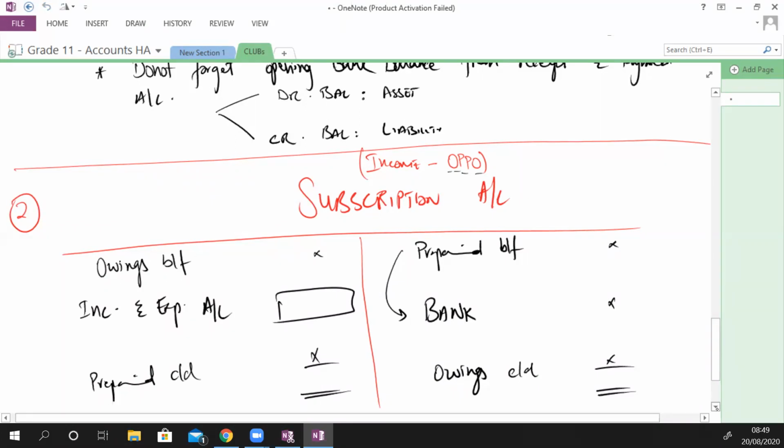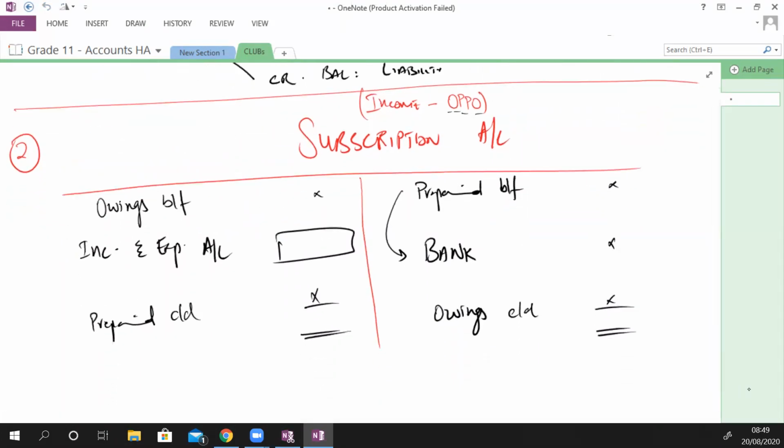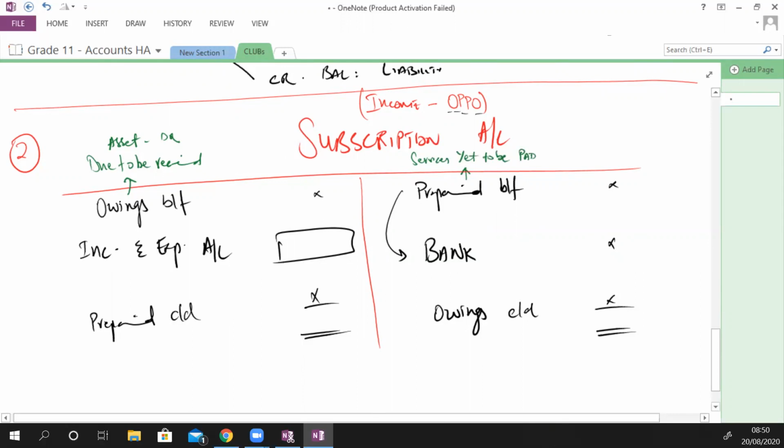Okay. Now, let me just clarify why is it that owings on the debit side. Okay. Subscription owings means subscription due to be received, which is an asset. An asset has a debit balance. Okay. Subscription prepaid, that means services yet to be paid or provided, that means a liability or credit balance.